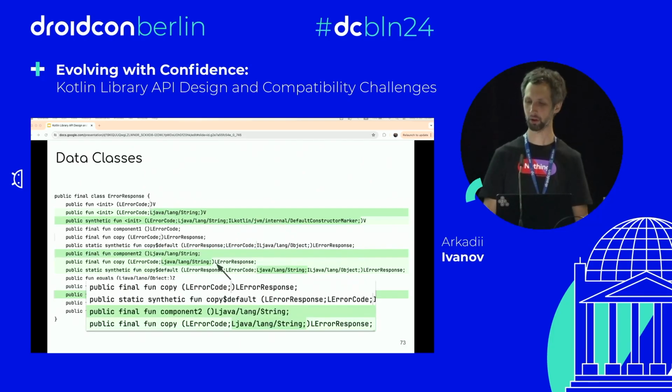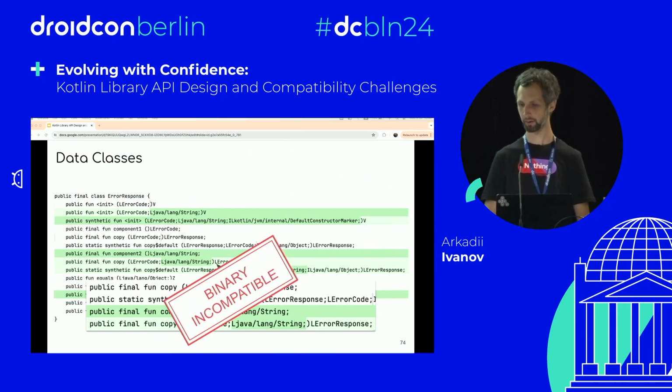And another one is the copy method. It's also been replaced, which is automatically generated by the compiler, and it also got replaced with a new one with two arguments. How do we update our data class in a compatible way?